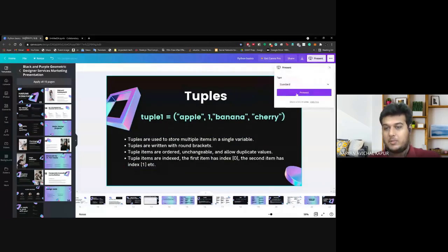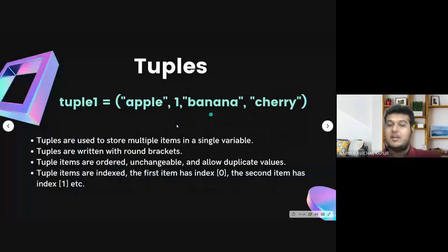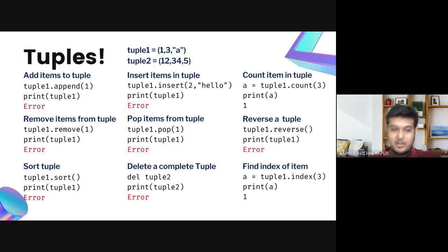Now let us look at tuples. In a tuple, you can store multiple values as a single variable, as you do with lists. They are written with round brackets. They are ordered, that means the order is saved. They allow duplicate values and they are unchangeable. So what do we mean? As you can see, there are several errors on the screen.